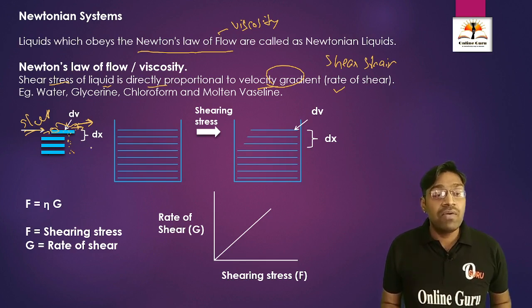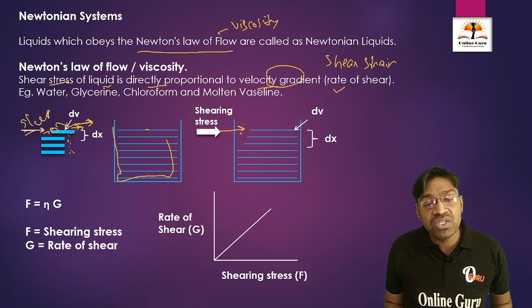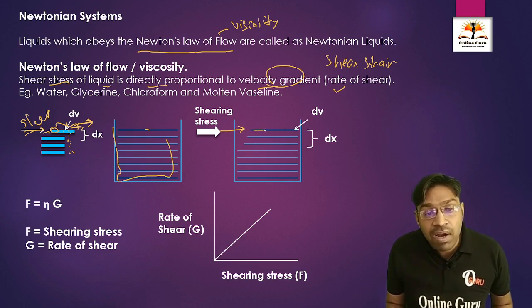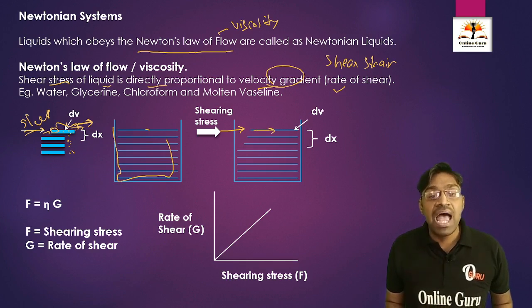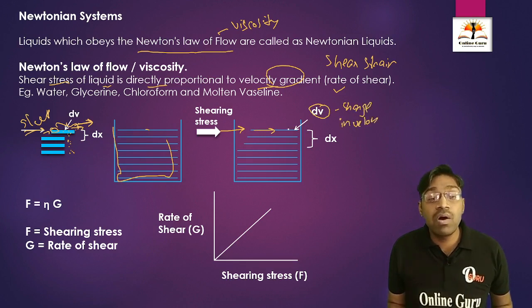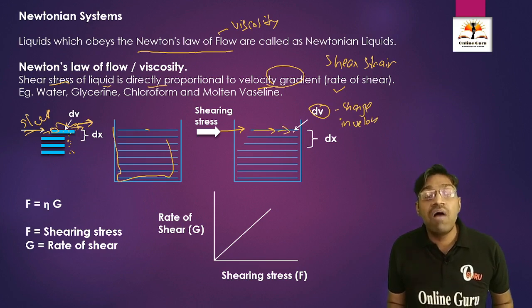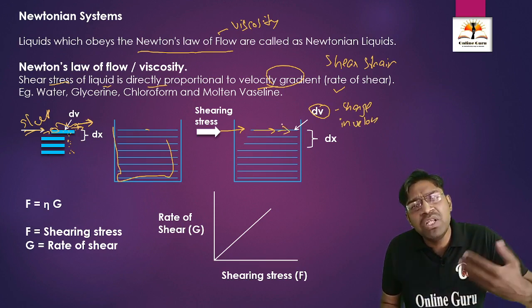See here, what will happen? This is the normal container in which we take the liquid solution. It may be water. When we apply a shearing stress to this upper layer of the liquid, this upper layer will move in the forward direction, and this is indicated by dV. dV is the change in velocity, because the velocity of movement of this upper layer of liquid has changed.